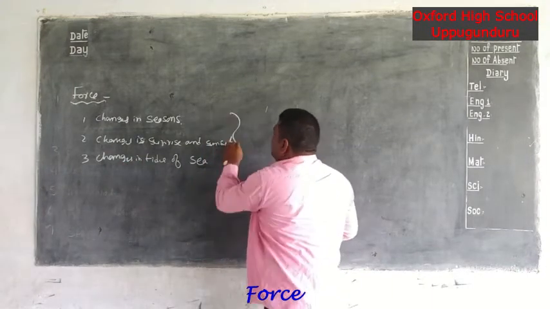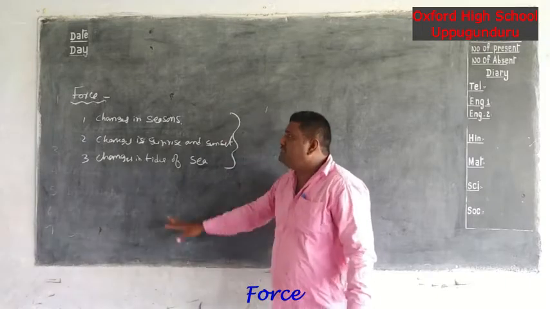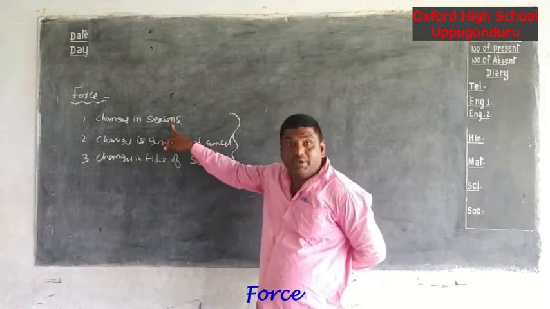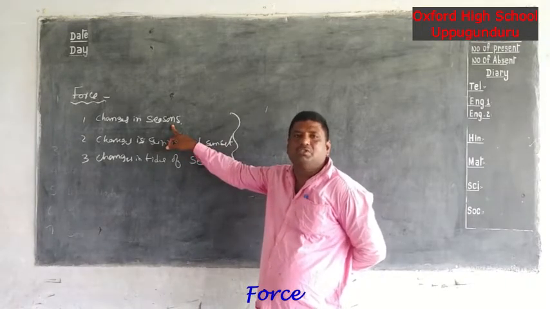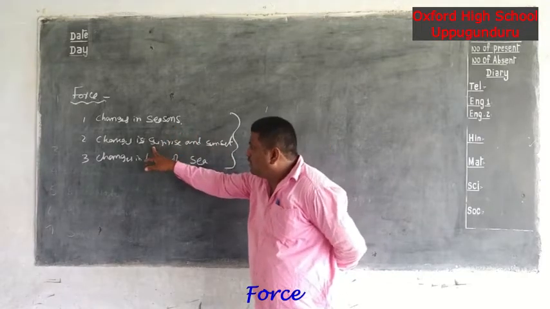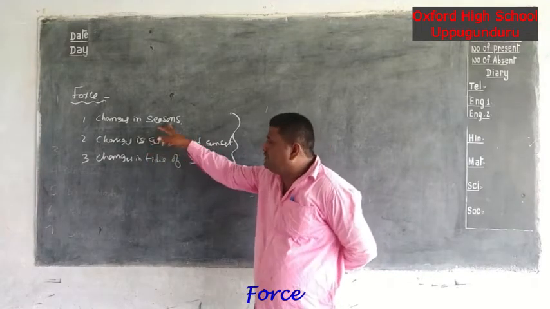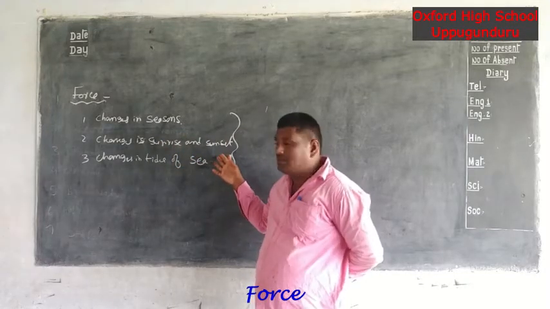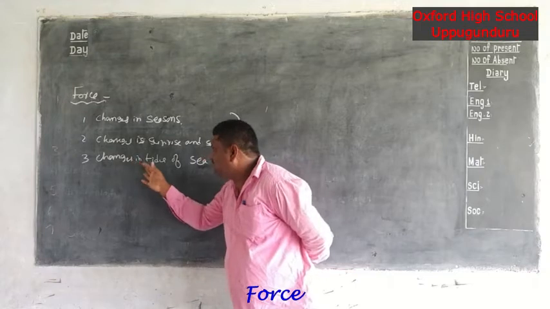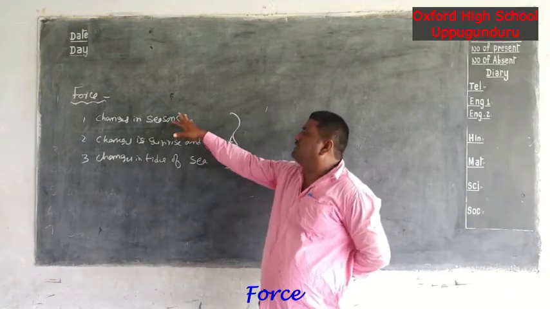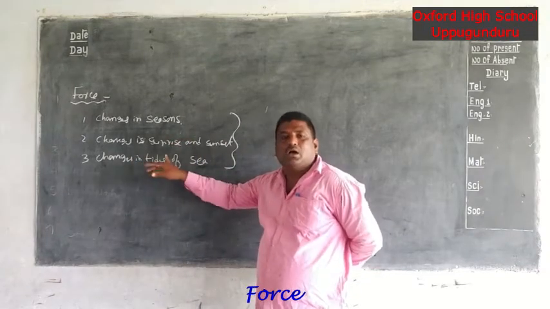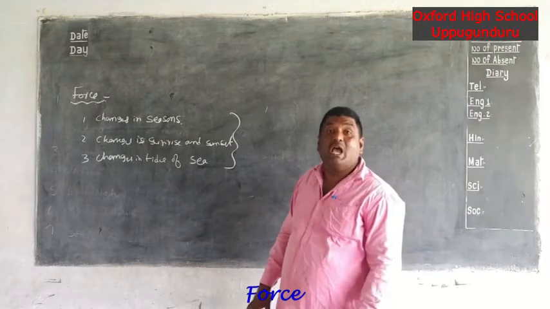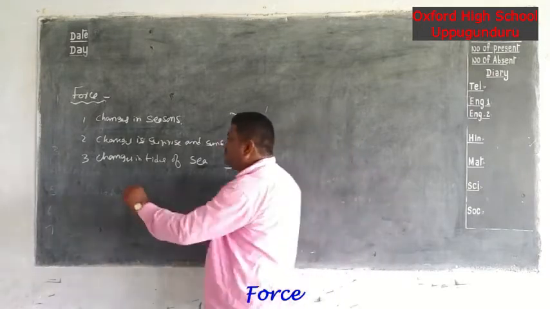In the above three cases, we know the seasons: winter, monsoon, autumn, spring. And we know that in the early morning, in the east direction, there is sunrise, and in the west direction, sunset. Why? What is the reason? And also changes in the tides of the sea. In these three cases, one force is acting in nature. Which force is that?